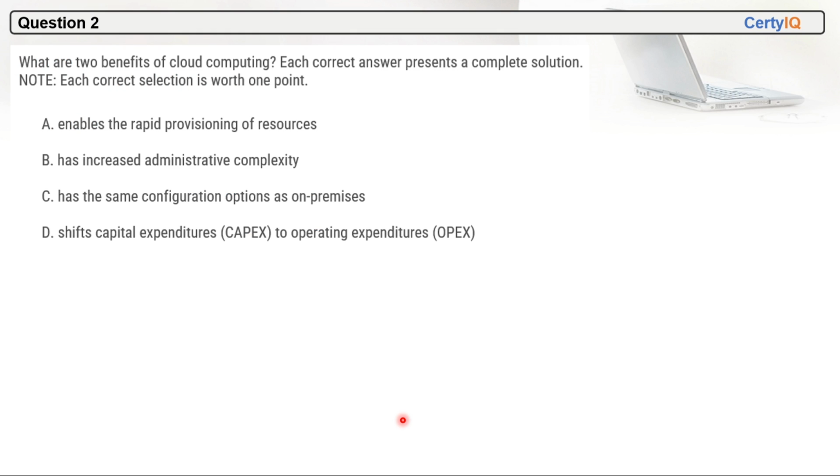Question number 2. What are the 2 benefits of cloud computing? Each correct answer presents a complete solution. Note, each correct solution is worth 1 point. So, enabling the rapid provisioning of resources will be correct, and one more is there. We have to choose shift capital expenditure to operating expenditure. A and D are the correct answers in this question,